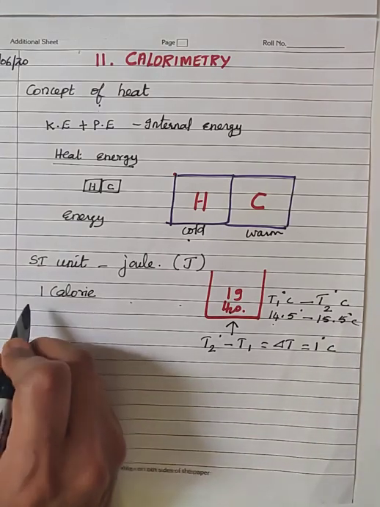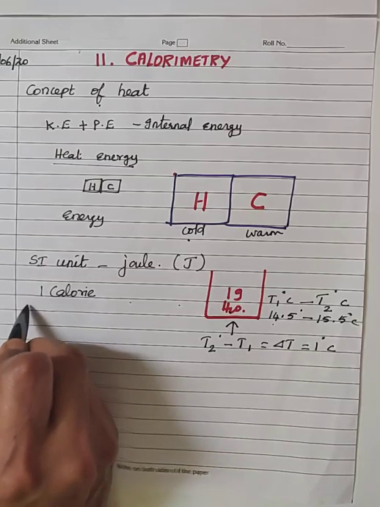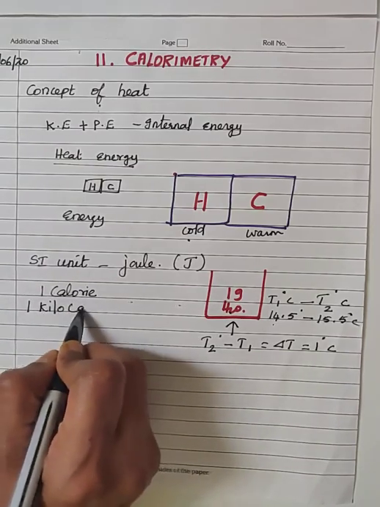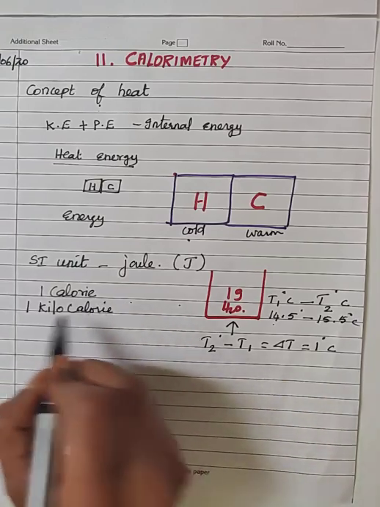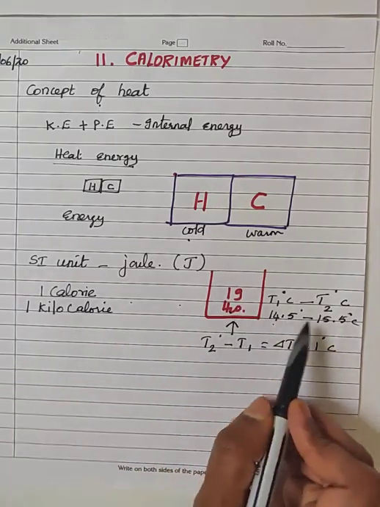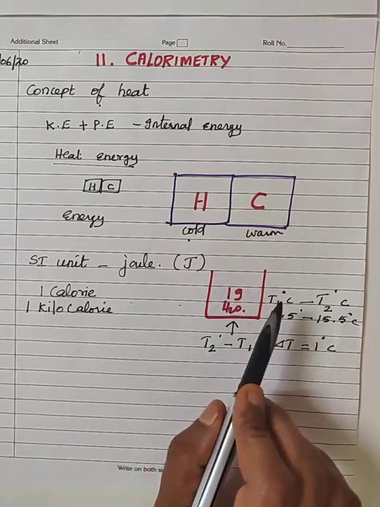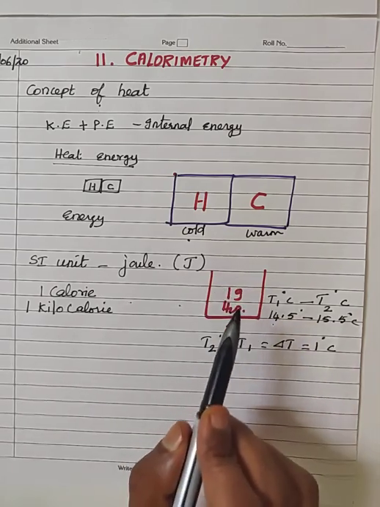The other unit for measuring the larger amount of heat energy, we make use of, is the kilocalorie. Here also the same definition, but instead of 1 gram, we replace the mass of water by 1000 grams, that is 1 kilogram.